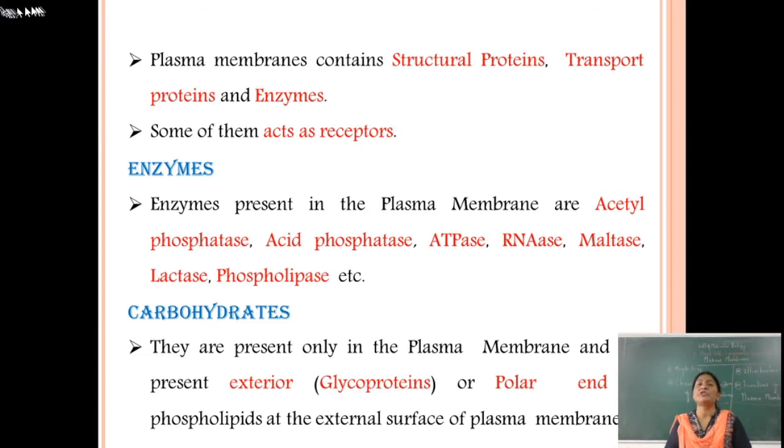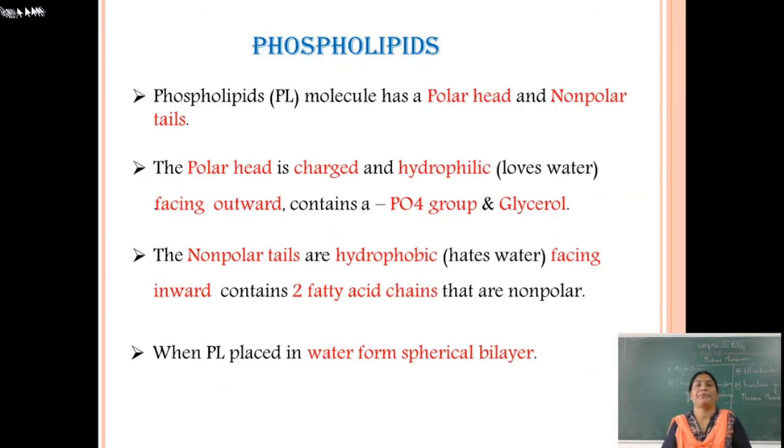The next chemical component is carbohydrate. Carbohydrates are present only in the plasma membrane; in other cell organelles, carbohydrates are totally absent. These carbohydrates are present on the exterior in the form of glycoproteins or the polar ends of phospholipids at the external surface of the plasma membrane.